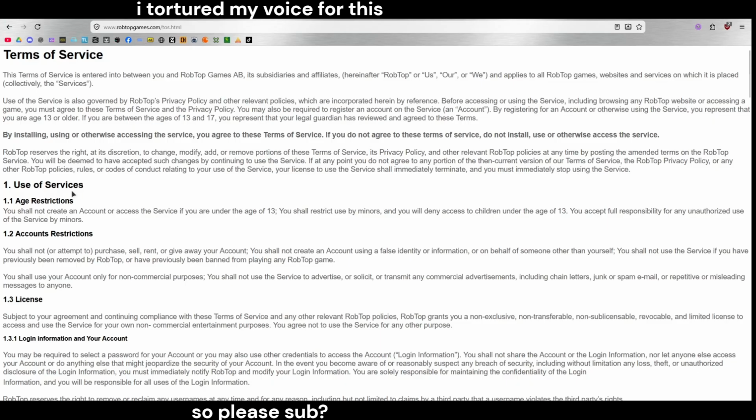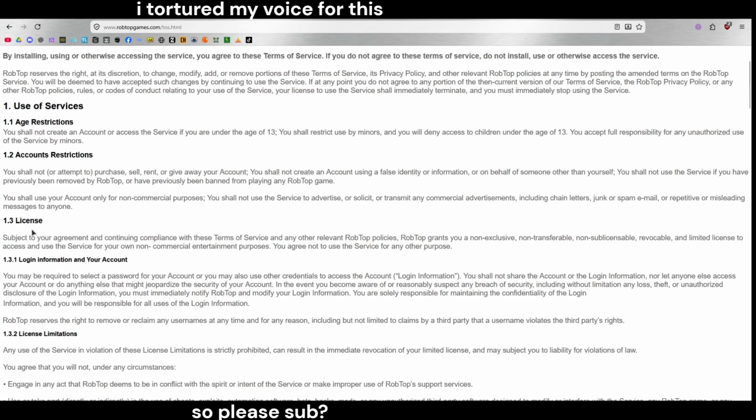1. Use of services. 1.1 Age restrictions. You shall not create an account to access the service if you are under the age of 13. You shall restrict use by minors, and you will deny access to children under the age of 13. You accept full responsibility for any unauthorized use of the service by minors.